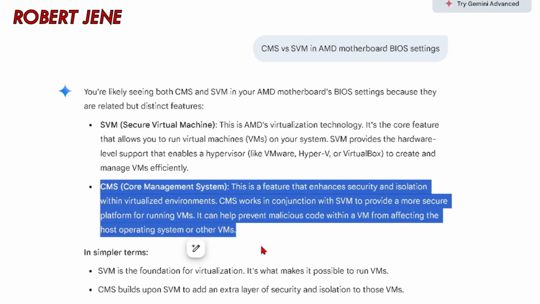This first one is basically enabling the use of virtual machines on your computer, and the second one is a security setting. I did a video with my son a few years ago regarding getting into the BIOS and turning this setting on because we needed virtualization for something on my computer. You can click the card up here if you want to see that video.